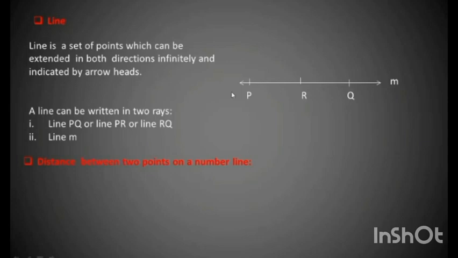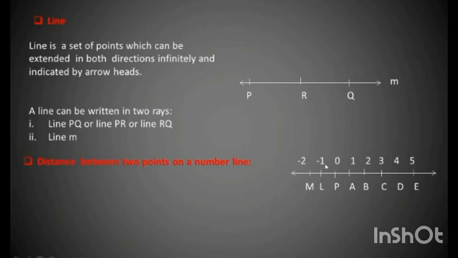The next is distance between 2 points on a number line. Children, you can see a number line which is drawn on the slide. A number line has different coordinates. Coordinates means the points. A number line has a center 0 and the positive coordinates to the right side of the number line and the negative coordinates to the left side of the number line. Each coordinate is denoted by a capital alphabet.